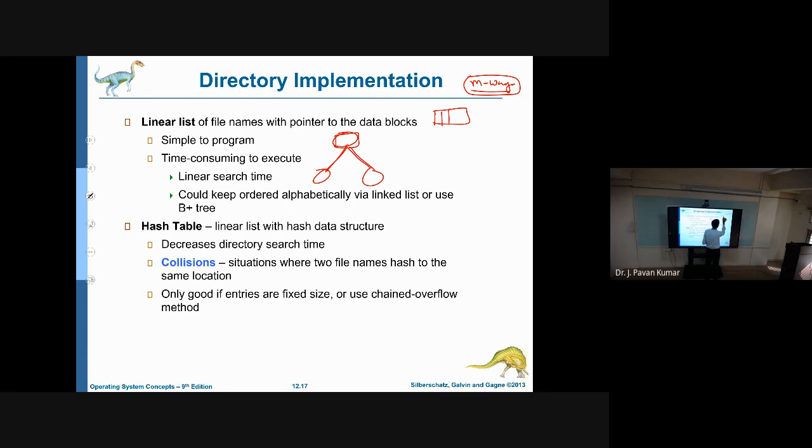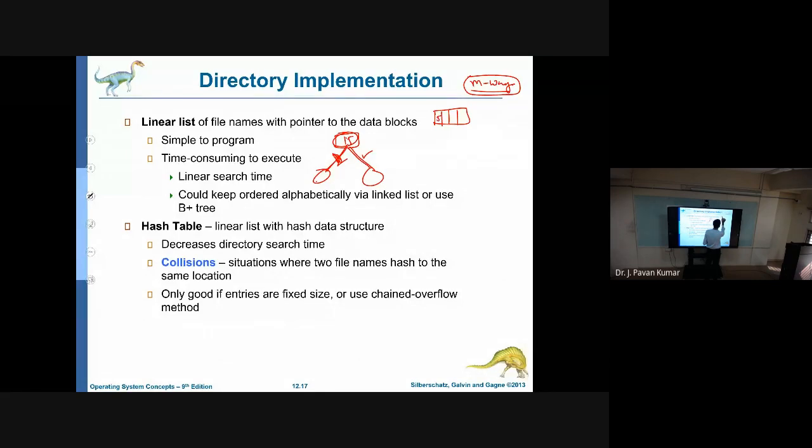Like we will be having more than one key in one particular node, whereas in a binary search tree we will be having only one key. Suppose we have 15 as the key: if the key is less than 15, we can go in this direction; if it is greater than this, we can go in this direction. But here we will be having more than one key.